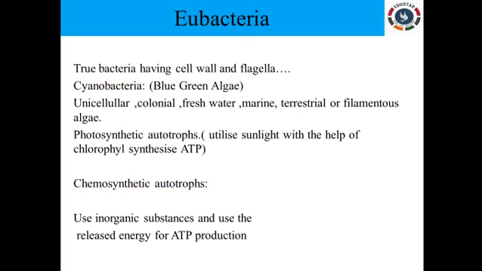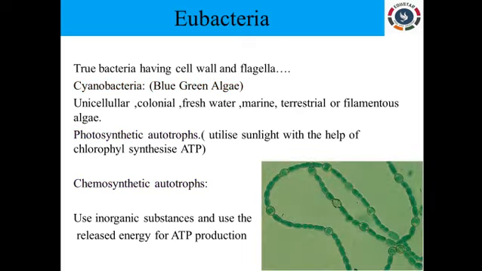Cyanobacteria are otherwise called blue-green algae. They contain chlorophyll and other pigments. Being aquatic in nature, they were considered a part of the kingdom Plantae, but because they are prokaryotes, they were placed in the kingdom MONERA. They are said to be photosynthetic autotrophs. As I have told, we have autotrophs as well as heterotrophs. The autotrophs are further classified into photosynthetic and chemosynthetic autotrophs.